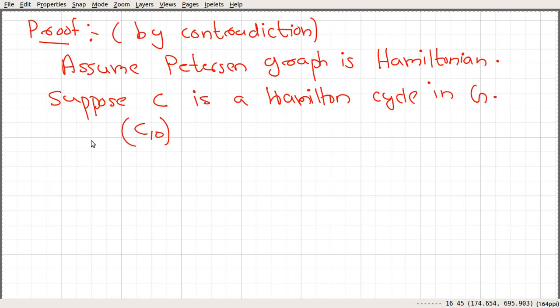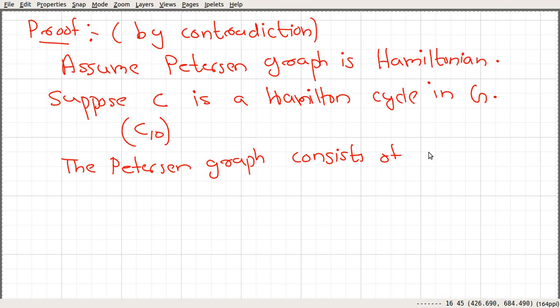So if you assume that the Petersen graph is Hamiltonian, then we can say that the Petersen graph consists of the 10-cycle, that is C10.